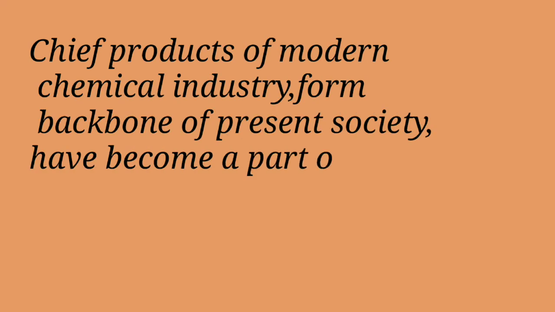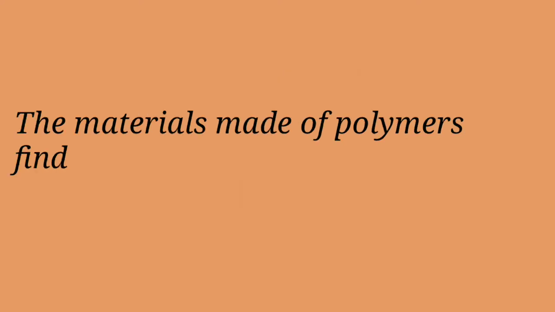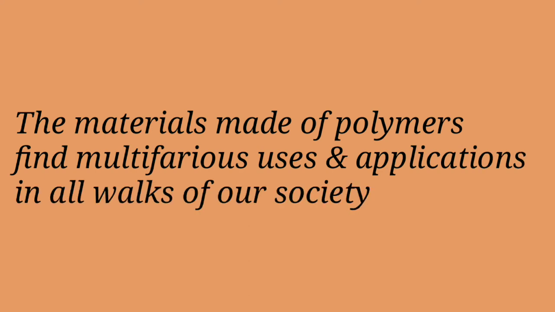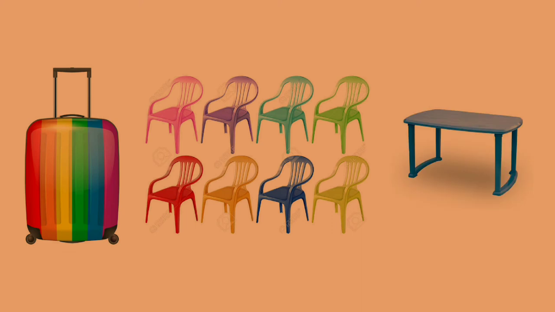Students, polymers are the chief products of the modern chemical industry, which form the backbone of present society. They have become so much a part of our daily life that it appears almost impossible that we could ever do without them. The materials made of polymers find multifarious uses and applications in all walks of our society. Common examples include plastic dishes, non-stick pans, plastic pipes, raincoats, automobile tires, seat covers, light elegant plastic luggage, colorful plastic chairs, tables, etc.